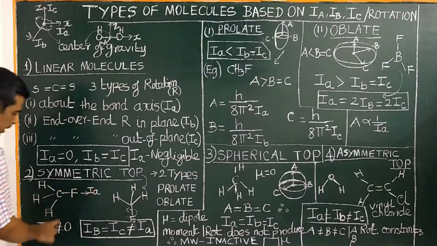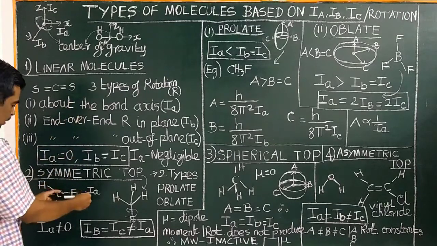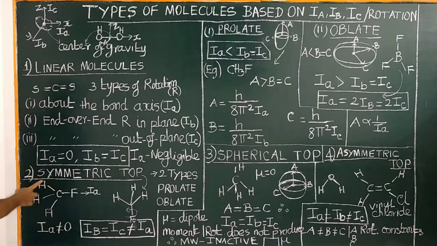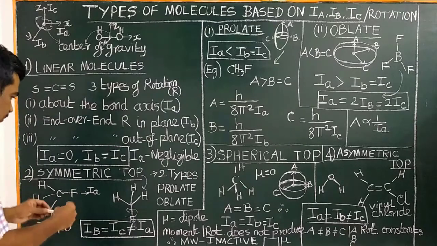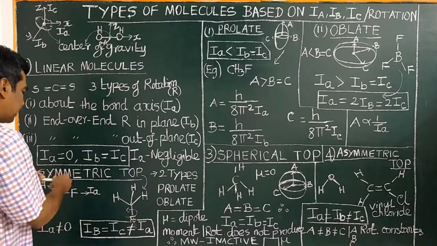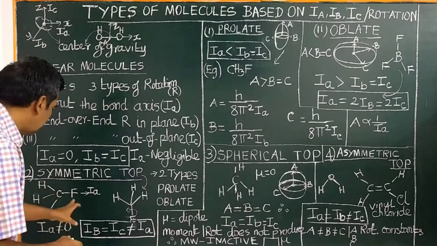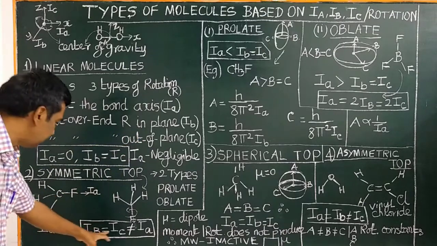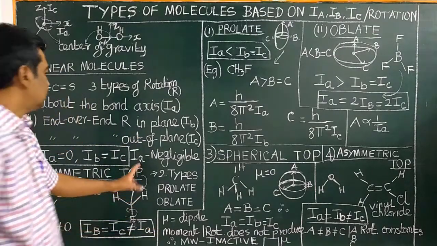Therefore, unlike a linear molecule, IA is not equal to 0 because of the methyl group. It involves appreciable rotational energy, and similarly, end over end rotation in plane and out of plane will give IB equal to IC, not equal to IA.